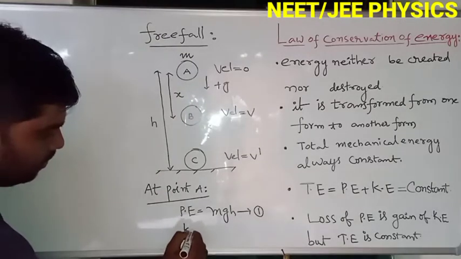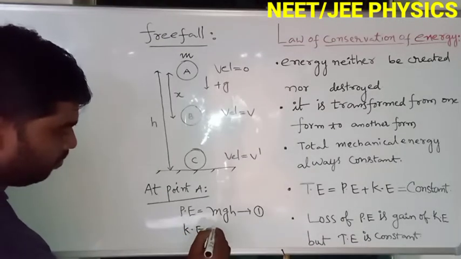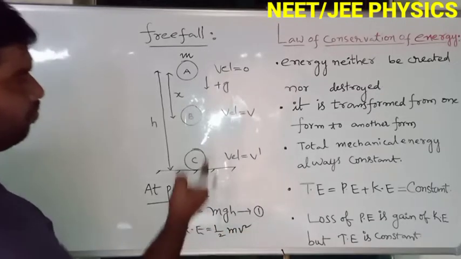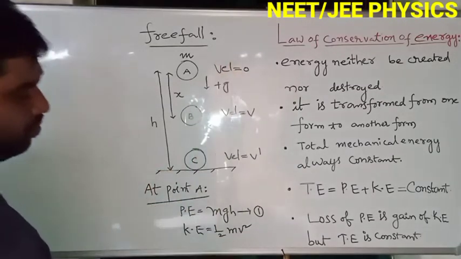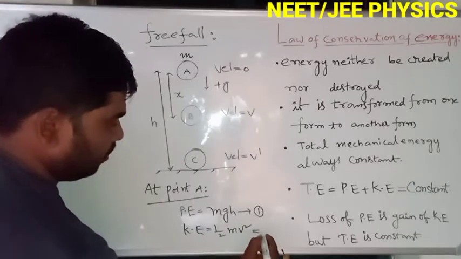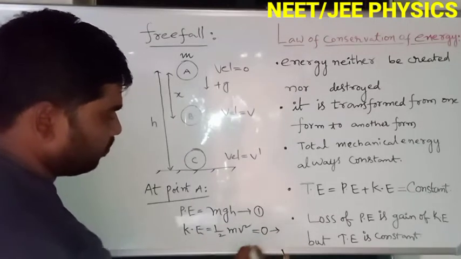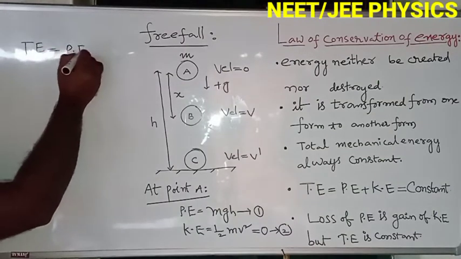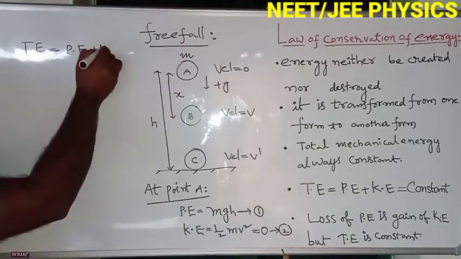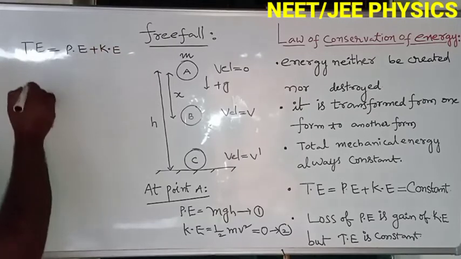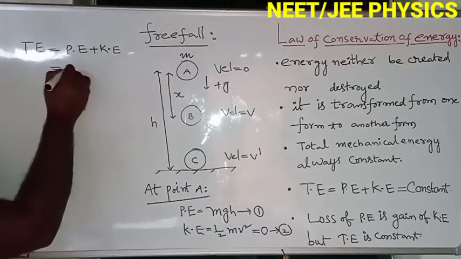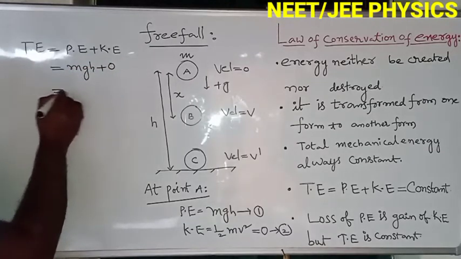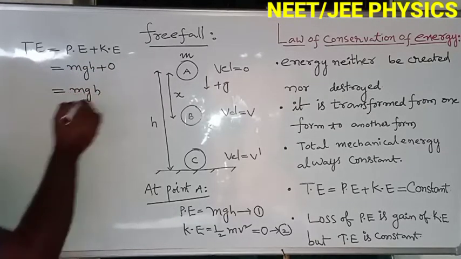And kinetic energy is half m v square. Here the velocity at this A point is 0. That's why kinetic energy is equal to 0. Let us take this as equation 2. Now total energy equals potential energy plus kinetic energy. By substituting the values, mgh plus 0, which equals mgh.